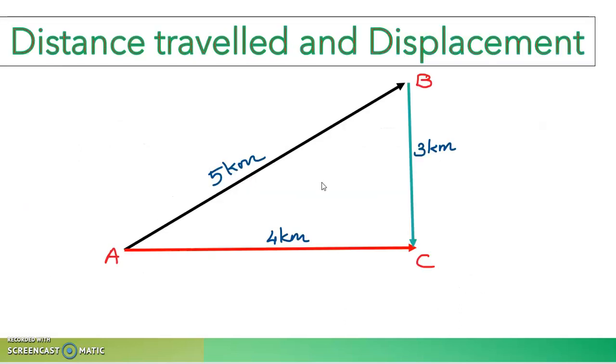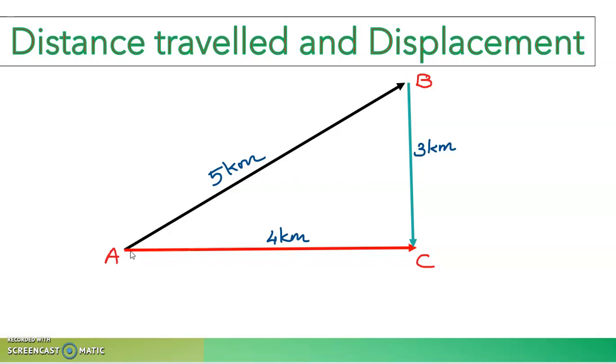Now we are going to understand a very important concept, that is distance and displacement. Distance traveled and displacement. So what do you mean by distance traveled by an object? Here we have an object or a person moving from A to C. For moving from A to C, he has taken two different paths. See, in the first attempt he just traveled to B, then to C.